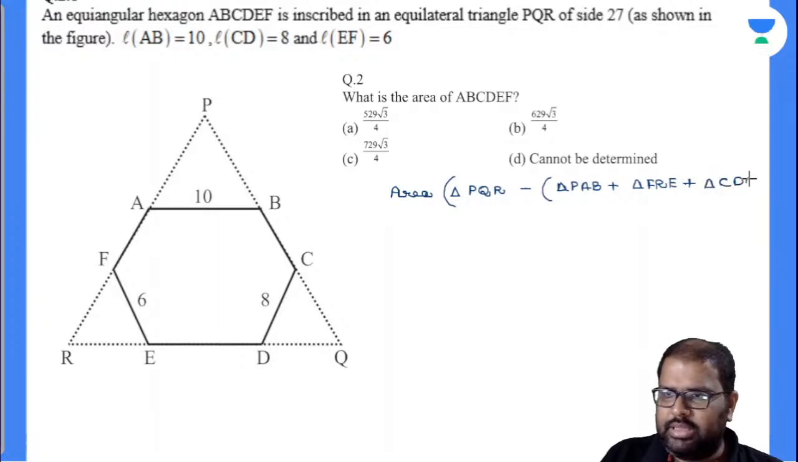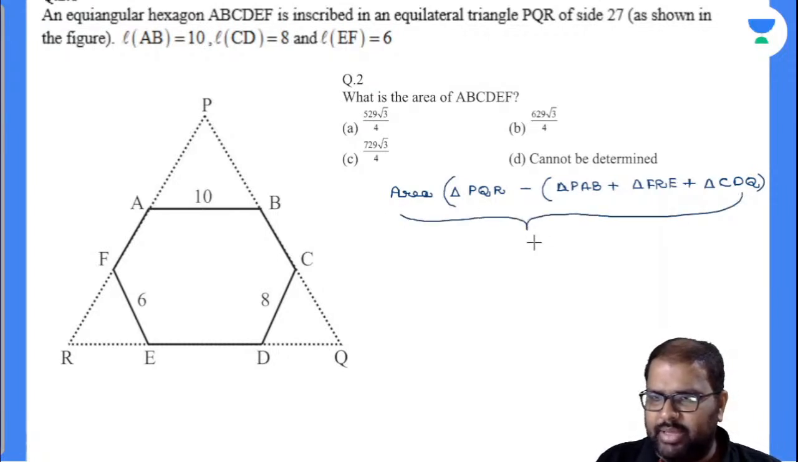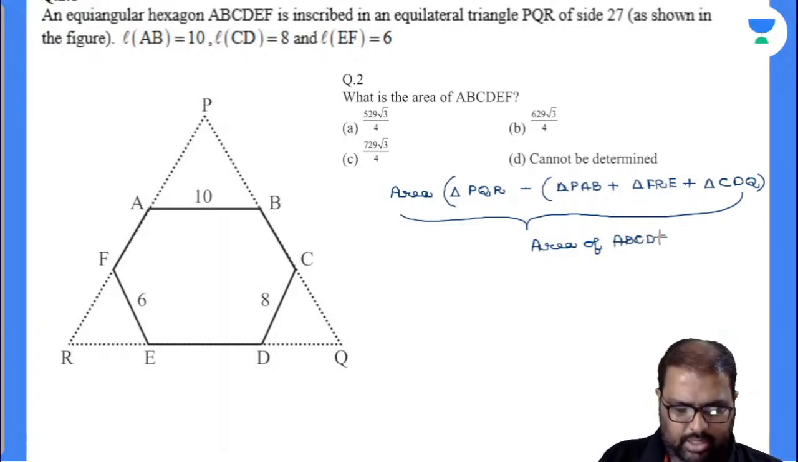Am I right or wrong? Then will I get my area of ABCDEF? Yes. If you closely observe there, I will be getting area of ABCDEF. How many of you are getting this point there? Yes, perfectly. Now see here, area of triangle PQR.